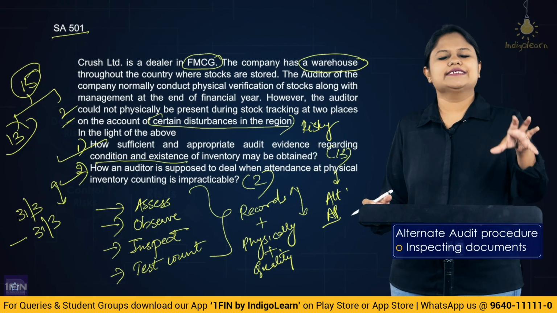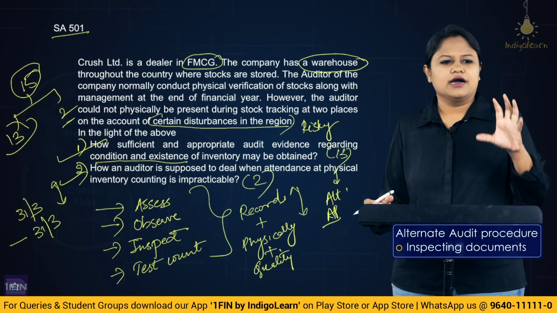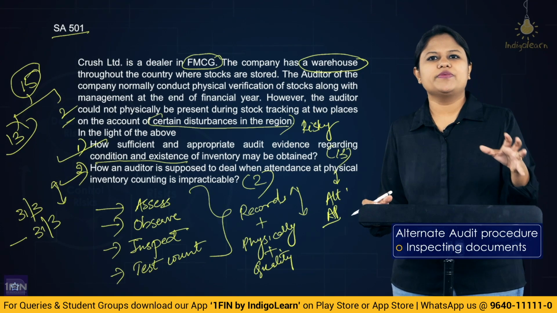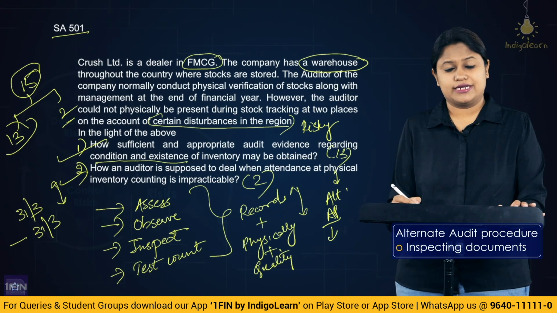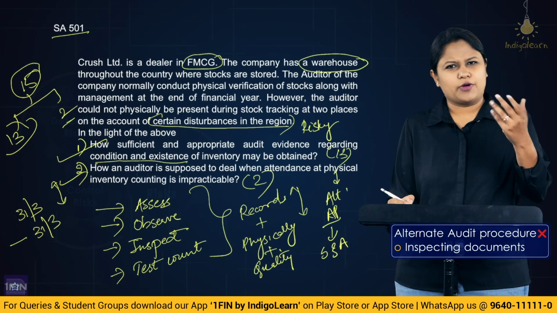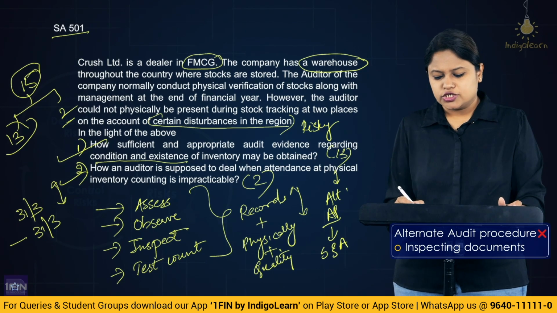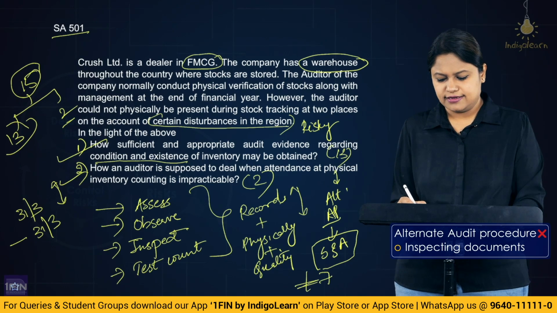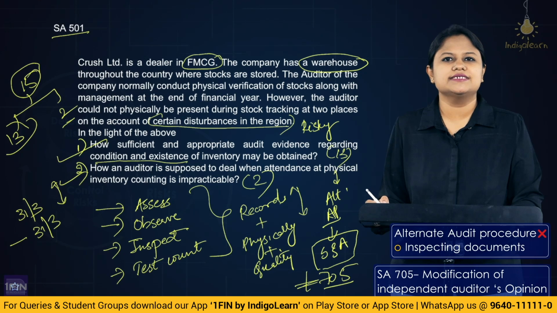With this you will be able to get at least persuasive evidence that yes, they are recording it properly, and whatever is happening, they have corresponding documentation maintained. So this would be an alternative procedure that you could adopt. But suppose you believe the alternate procedure is not giving you sufficient and appropriate evidence, or it is not possible for you to get any other alternate evidence or procedure. So in a position of not obtaining sufficient appropriate audit evidence, then you would refer what? SA 705, because that would lead to modification in the independent auditor's report.